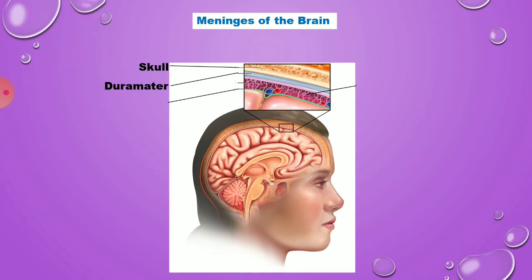Covering the brain: first the skull, second the dura mater, next the arachnoid membrane, then the last one, the pia mater. Except the skull, the remaining three layers together are called meninges. The meningeal membrane protects the brain from mechanical injuries.